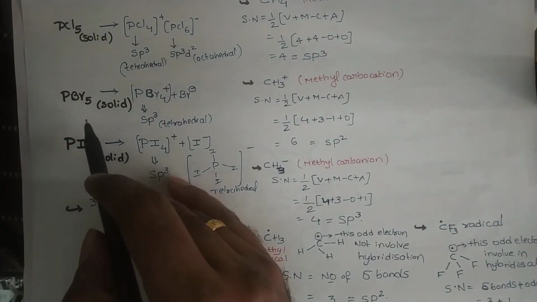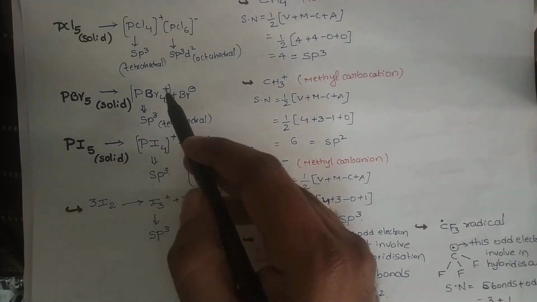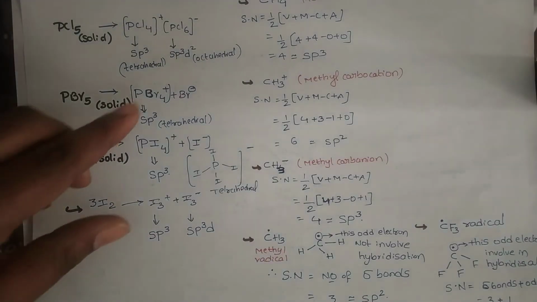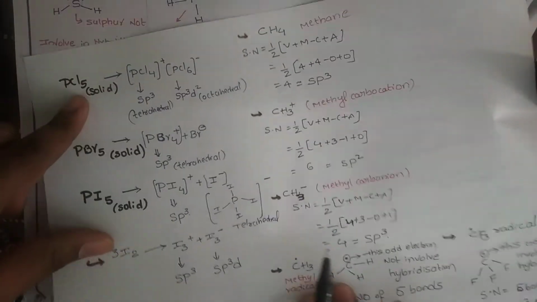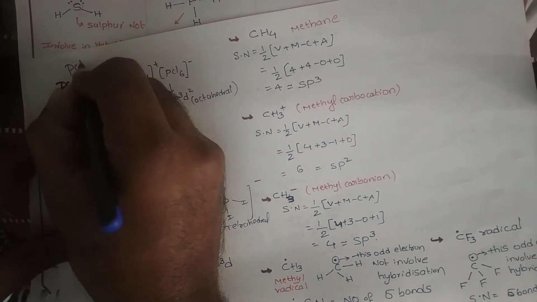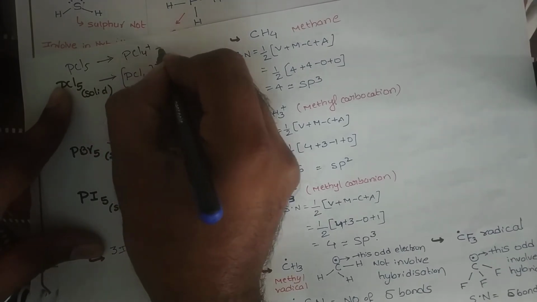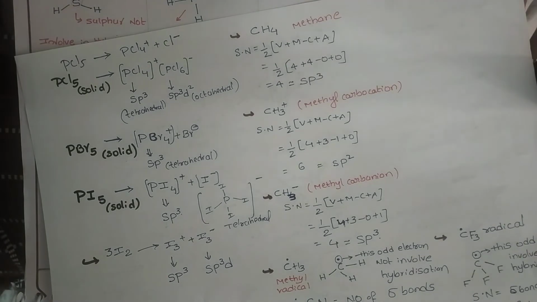Like that, PBr5 in solid state gives PBr4+ and Br-. Here Br- is not surrounded by PBr5 like in PCl5. PCl5 first gives rise to PCl4+ and Cl-.